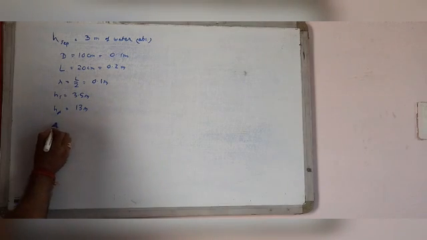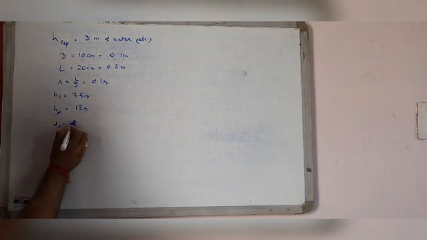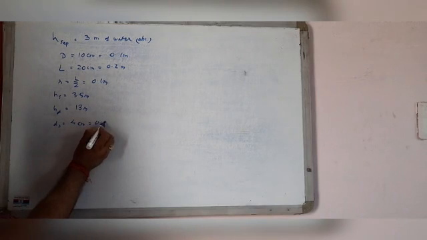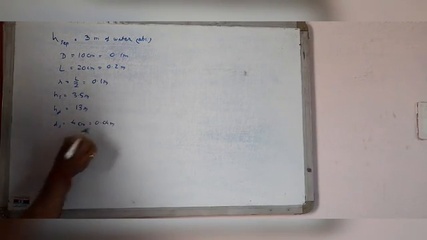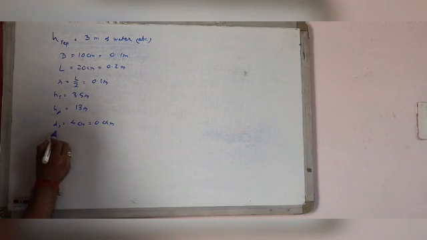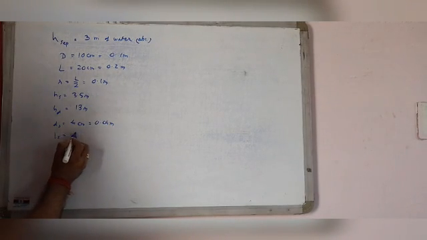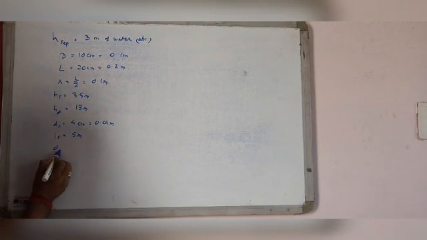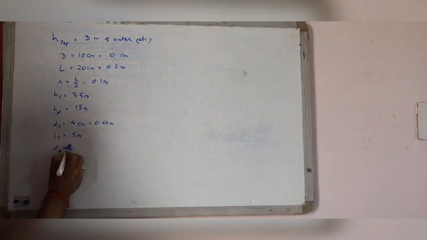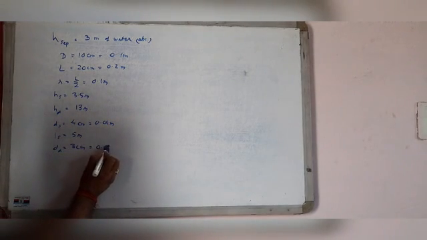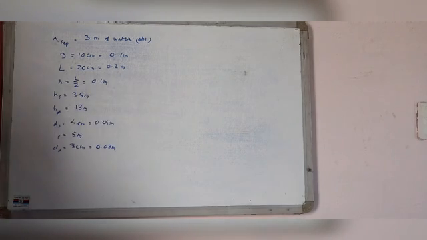Diameter of suction pipe is 4 cm, equal to 0.04 meter. Length of suction pipe LS is 5 meter. Diameter of delivery pipe DD is given as 3 cm, equal to 0.03 meter.